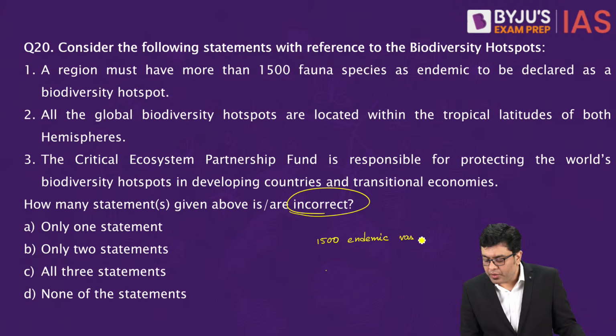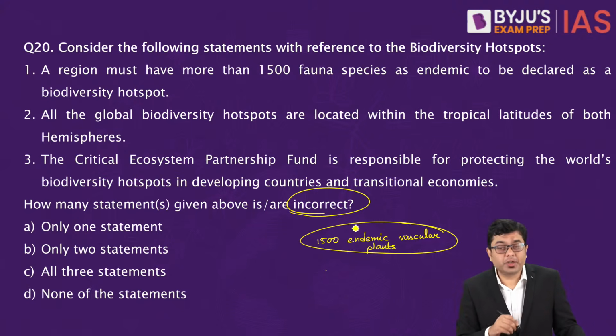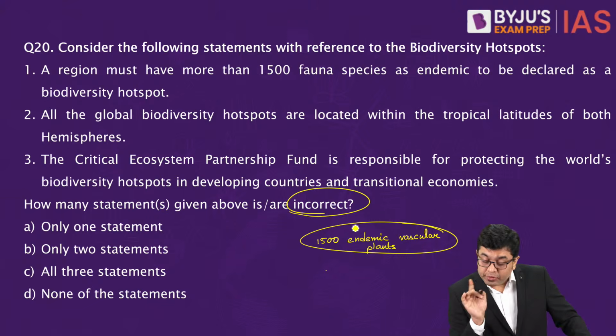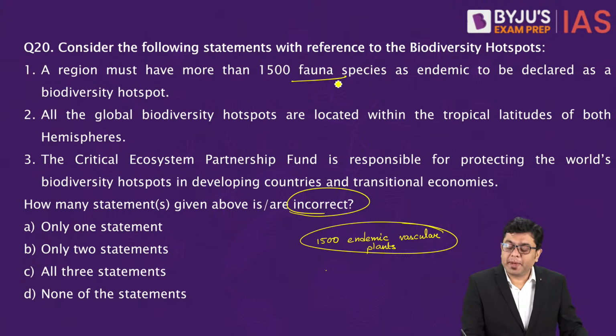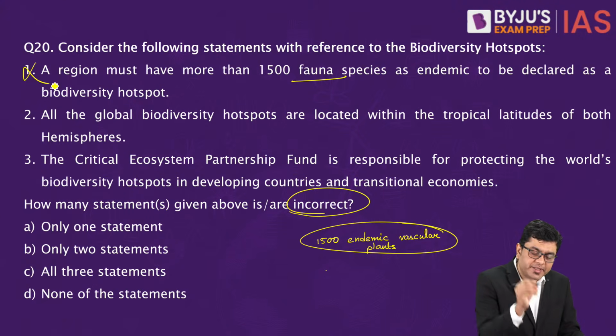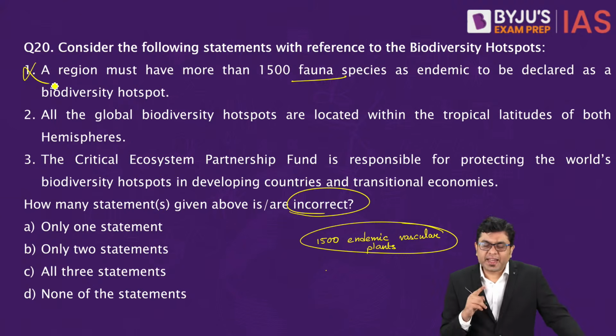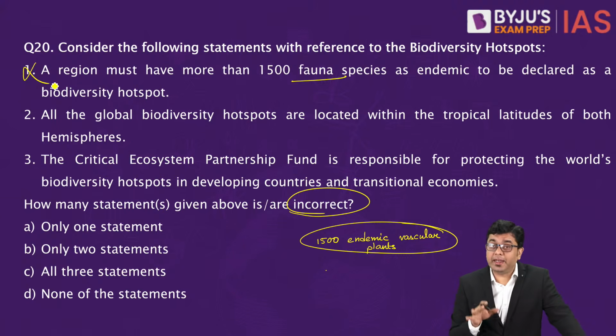Endemic vascular plants. That is to be found only in that region and nowhere else. So that is the first requirement. So if you take a look at the first statement, it talks about faunal species rather than floral species. So the first is incorrect.